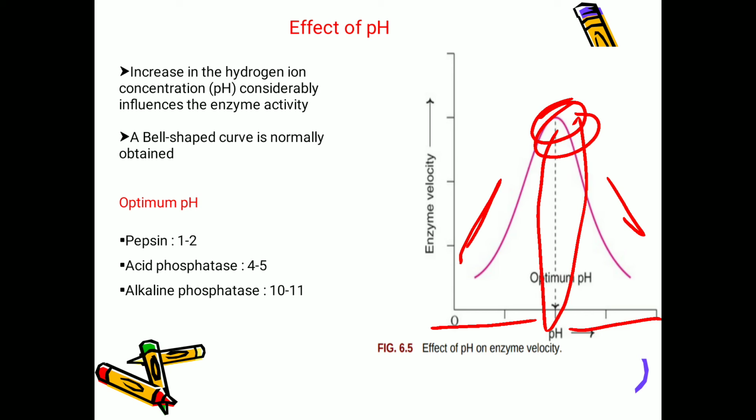And these hydrogen ions influence the enzyme activity by altering the ionic charges on the amino acids, particularly at the active site, substrate, and enzyme substrate complexes. By altering the ionic charges, this pH will affect the enzyme activity.